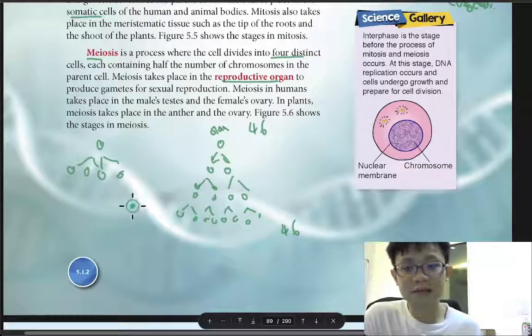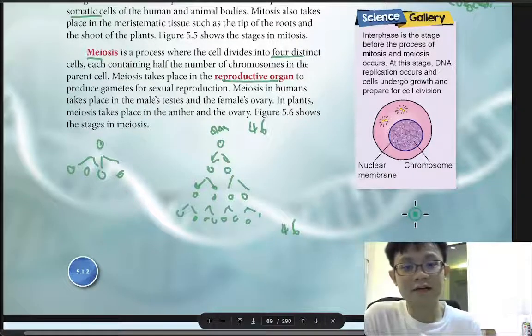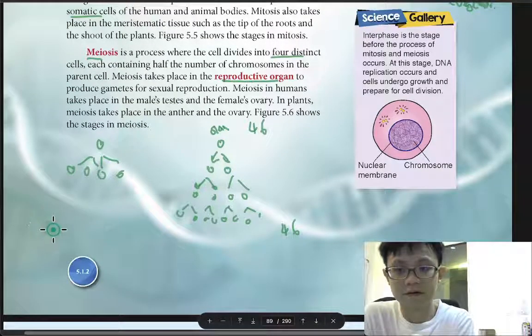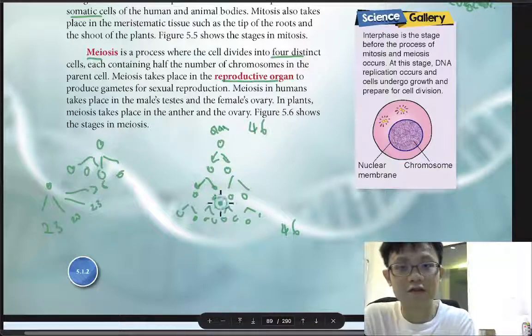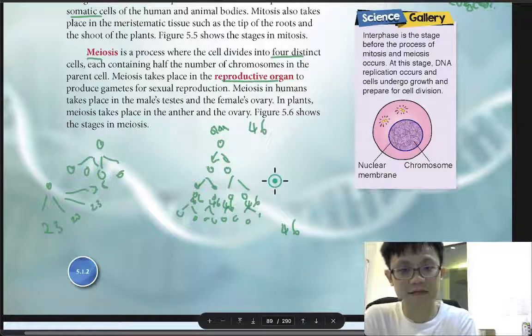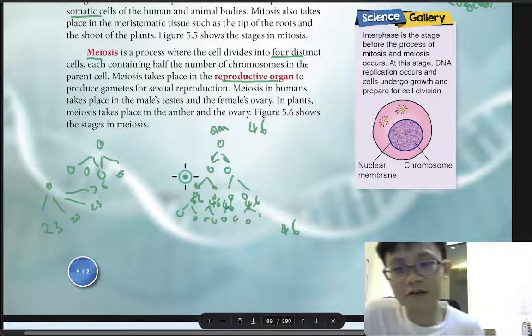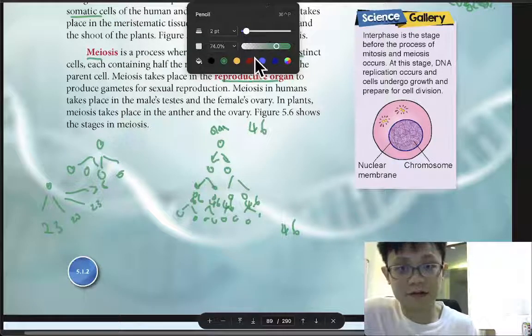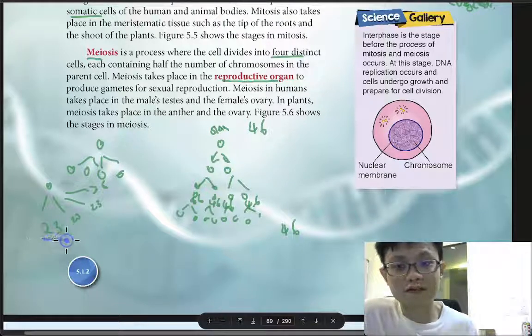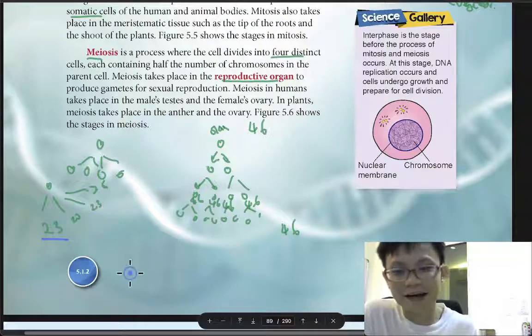But sperm and ovum actually only have 23 chromosomes each. Of course, you want to produce 23.